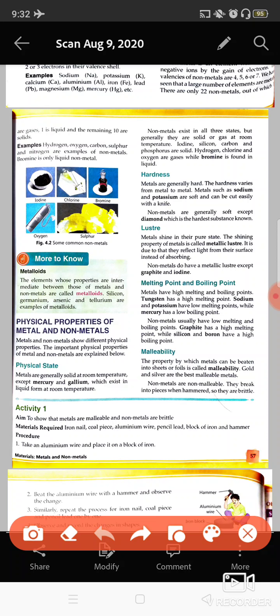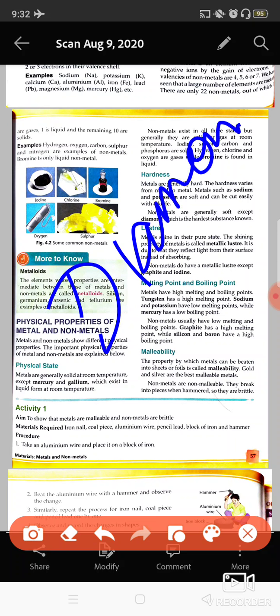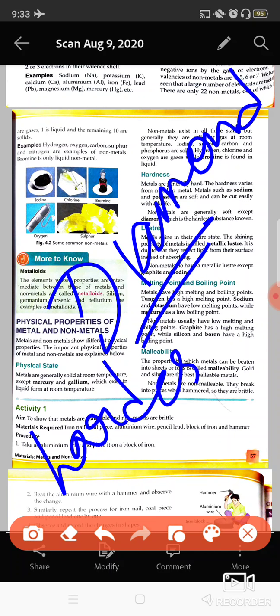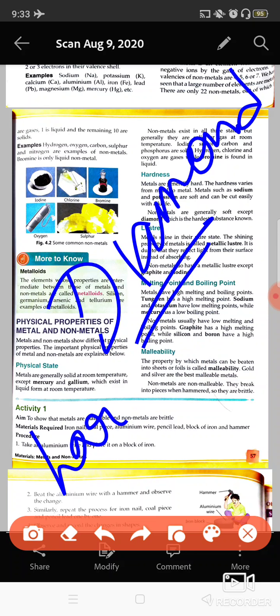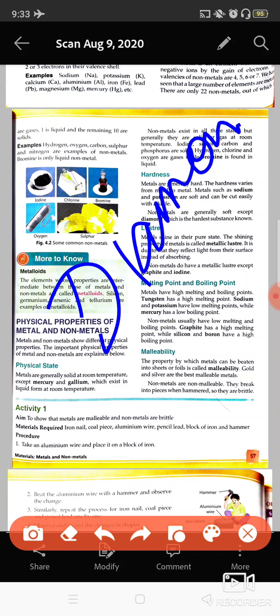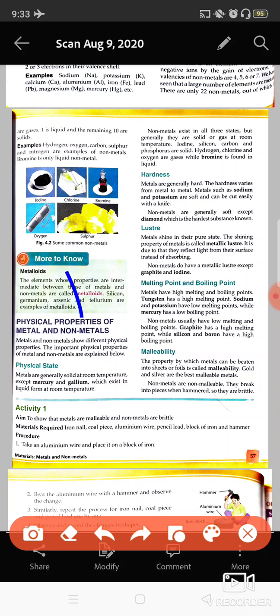If I talk about the non-metals, all the non-metals are soft except diamond. Diamond, you know, is the hardest matter present on the earth, and this diamond is actually a form of carbon. It is formed by carbon. So it is a non-metal which is hard in nature. Except this, all the non-metals are soft.